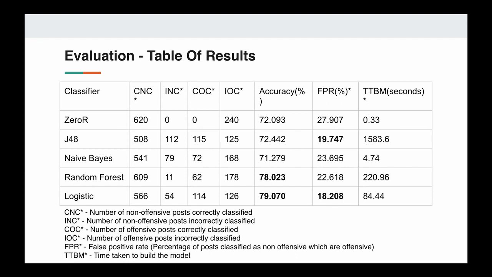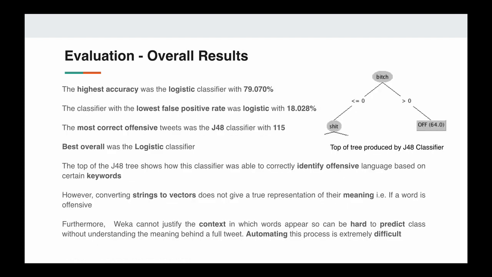Here are the results produced from all the classifiers run on the same training and test data. The key values to take note of here are the high accuracies of the random forest and logistic classifiers. Logistic has the highest accuracy at 79%, closely followed by random forest at 78%. Additionally, the logistic classifier also had the lowest false positive rate at 18.2%, with J48 having a similar rate of 19.7%. The overall best classifiers were logistic and J48.